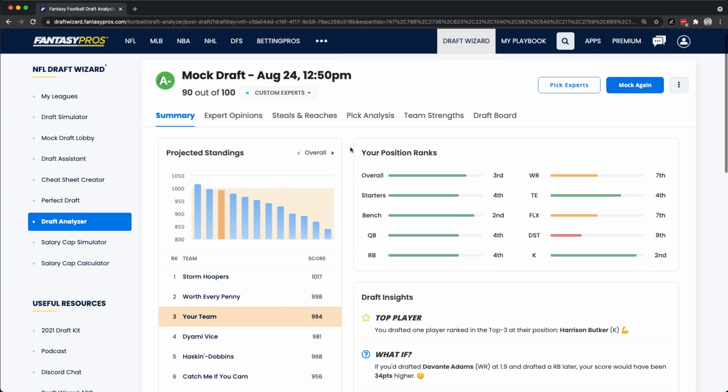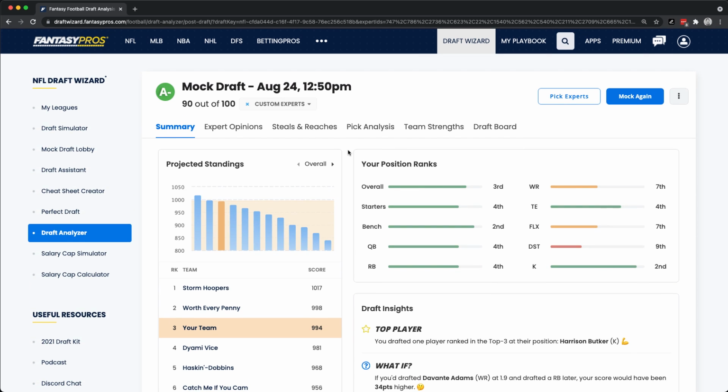And there you go. This is the new draft analyzer for Draft Wizard, launched very recently. Most of these features are available for our free and premium users.